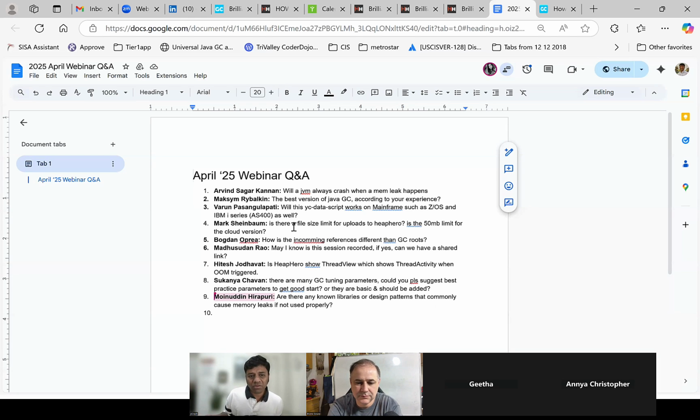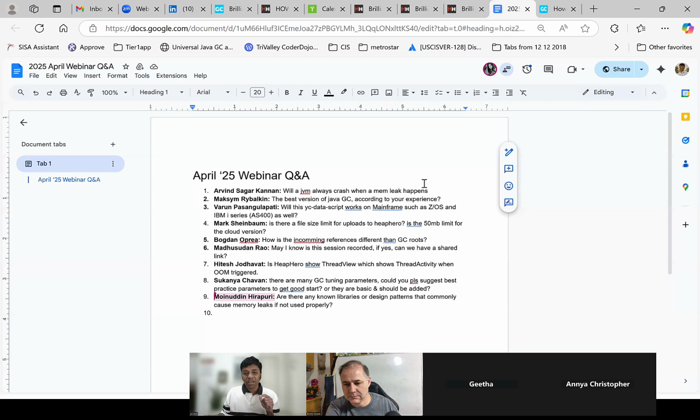Okay. Now going to Mark, is there a file size limit to upload on EPRO? Yes, Mark, in the cloud version of EPRO, there is a limit. I forgot, I think it is 300 MB or something. It's a very small limit. So you want to download locally and do the analysis.